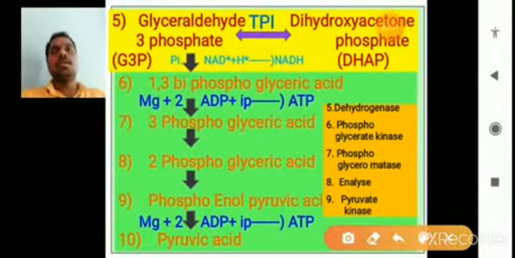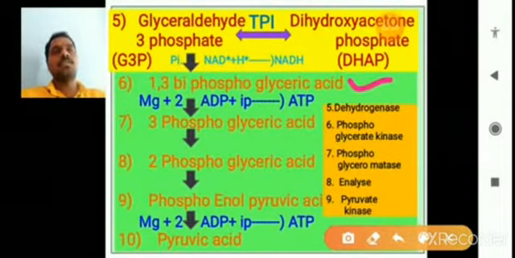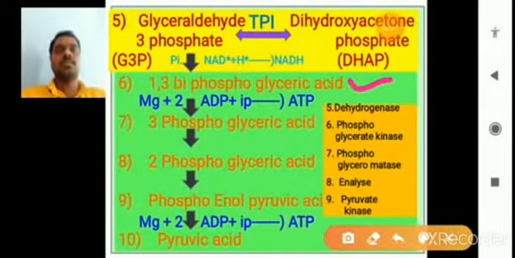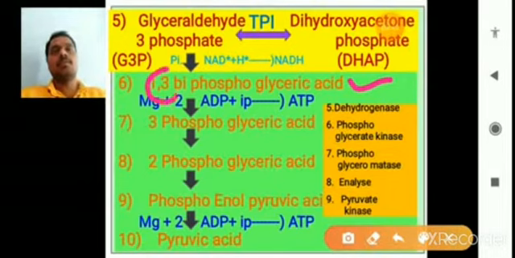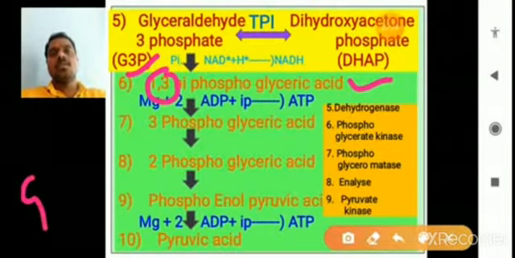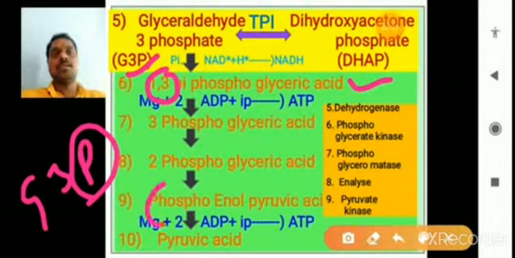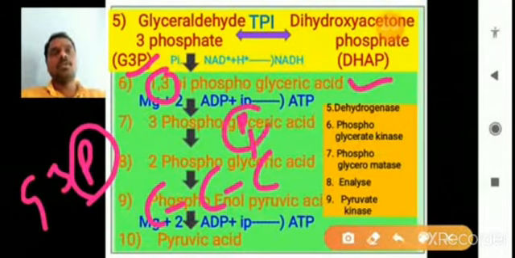The glyceraldehyde 3-phosphate, G3P, is formed as 1,3-bisphosphoglyceric acid. So here this is very important. Actually, in glyceraldehyde 3-phosphate, only one phosphate is present. It has only one phosphate in its structure. It is a 3-carbon molecule, and on the third carbon the phosphate is present. So this is the structure of glyceraldehyde 3-phosphate.